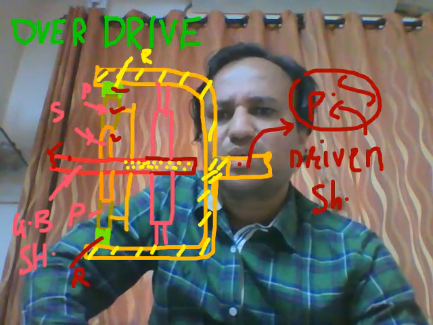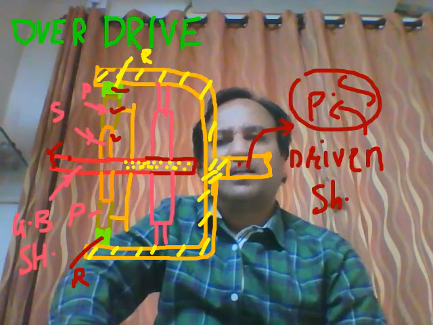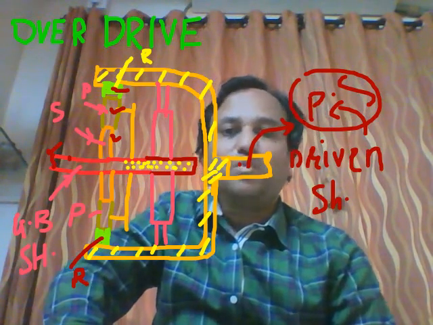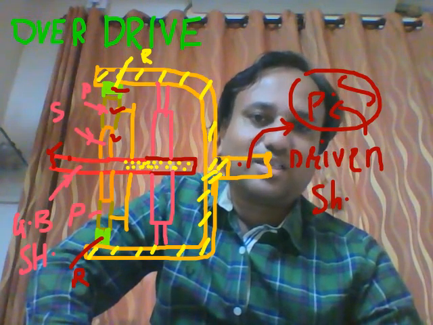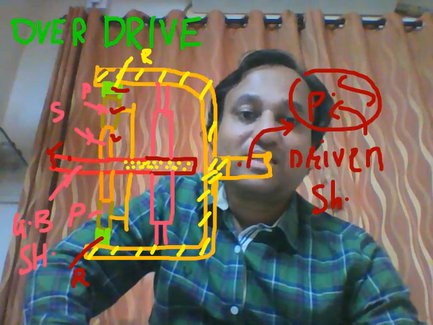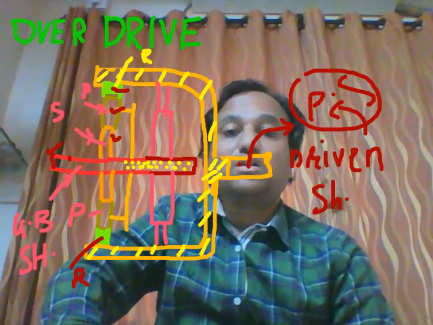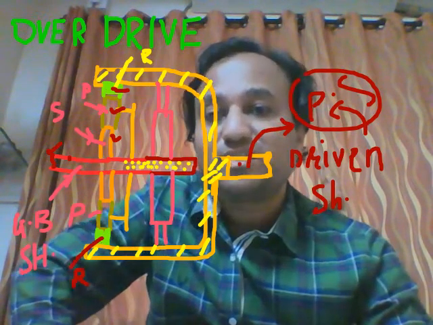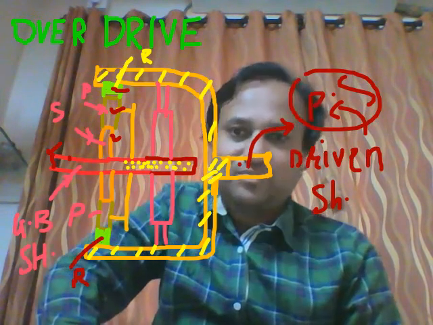So by choosing a suitable sun, planet and ring gear assembly, that is by selecting the proper epicyclic gear train, the speed at output will be more. This output shaft is connected to the propeller shaft, so the speed of the gearbox shaft is less than that of the propeller shaft. Around 30 to 40% increase in speed over the main shaft of the gearbox we are getting.